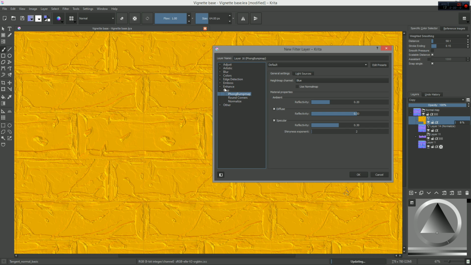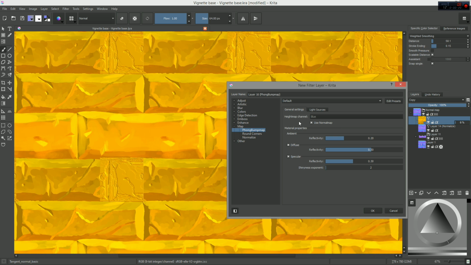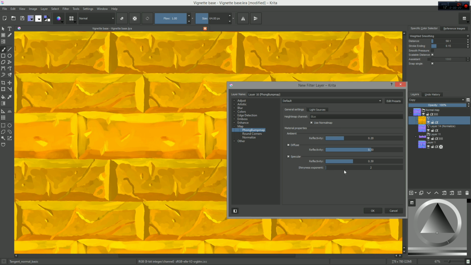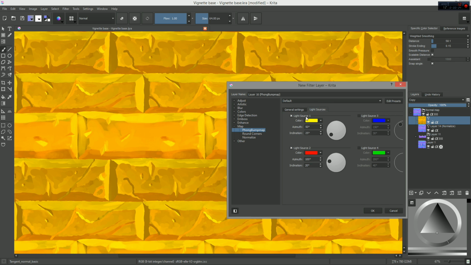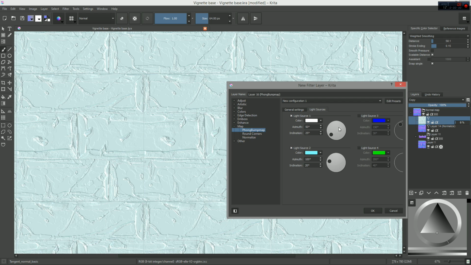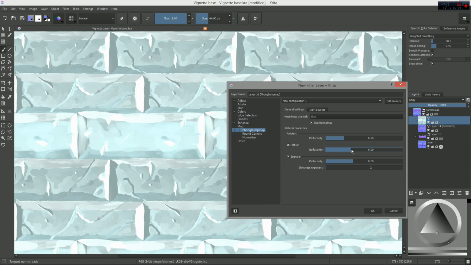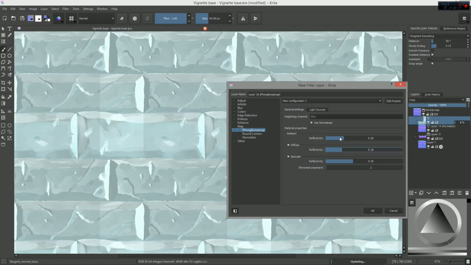It's called the Phong Bump Map, and you can find it in the Map Filter category. To use it with a normal map, you have to click on the Use Normal Map checkbox. Then you have a tab called Light Sources to tweak your light directions and elevation. And you have the ability to change the material properties as well. Be sure to add your own presets, as the default one isn't really neutral right now.